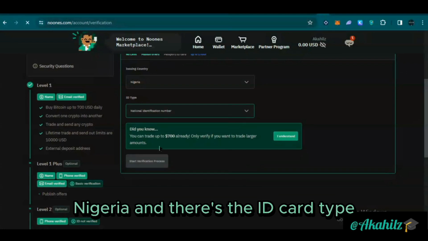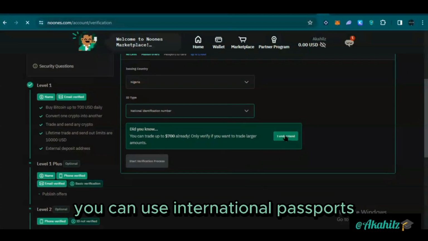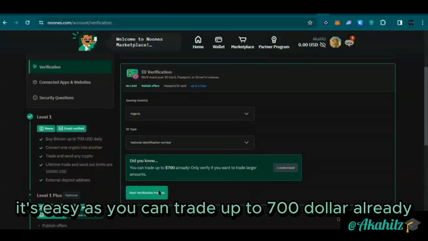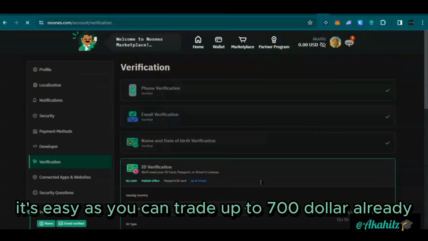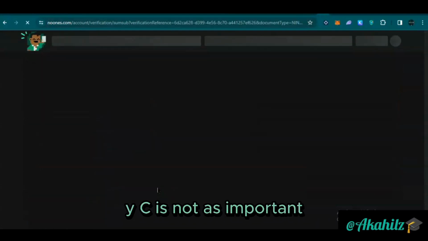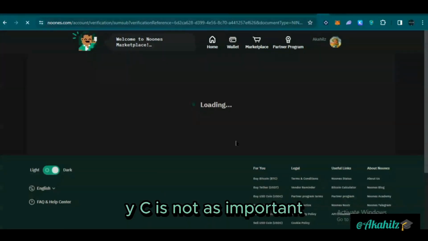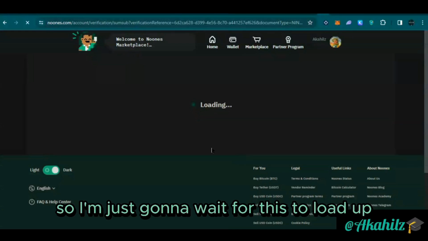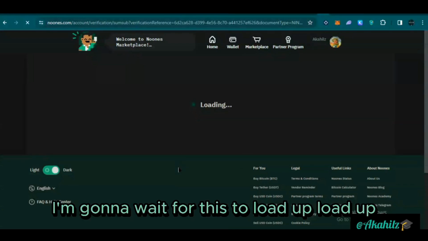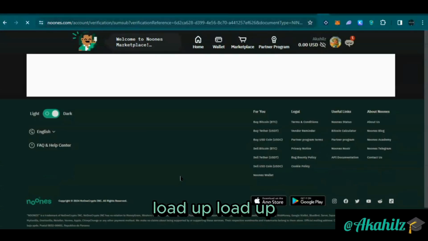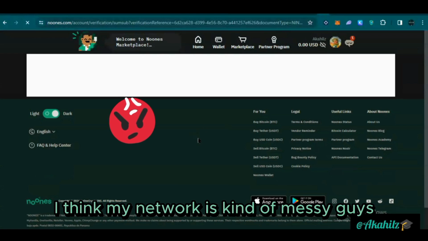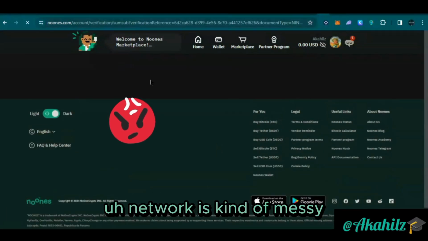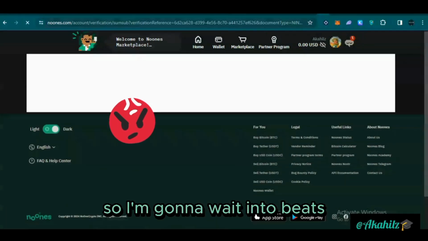Next, the ID card type. You can use international passports, whichever ID card you want to use. It says here you can trade up to $700 already, so performing your KYC is not as important. So we're just going to wait for this to load up. I think my network is kind of messy, guys, so I'm going to wait a little bit.